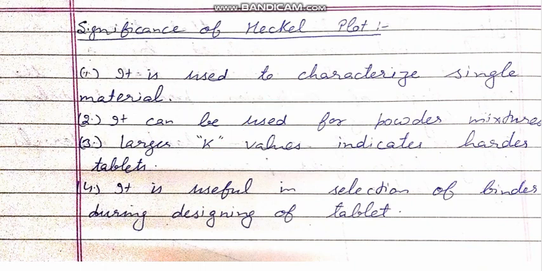Now, what is the significance of the Heckel plot in pharmacy? First, it is used to characterize a single material. Secondly, it can be used for powder mixtures. A larger K value indicates a harder tablet. So we can select materials by the value of K. If the value of K of a material is high, then we will not select it for a softer tablet. If we want to make a harder tablet for some purpose, then we will choose the material which has a high K value. It is useful in selection of a binder during designing of a tablet.